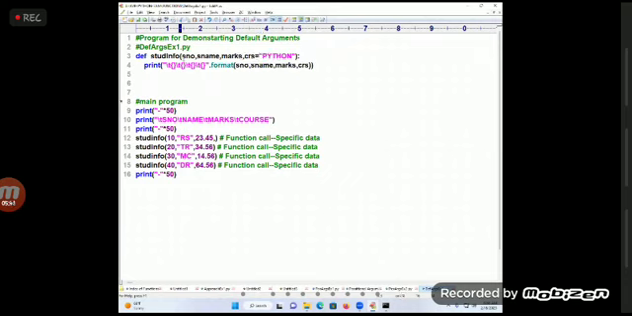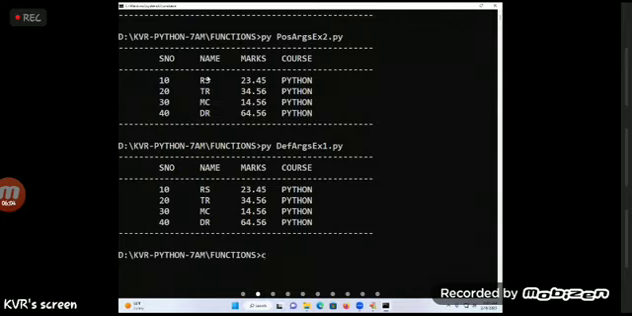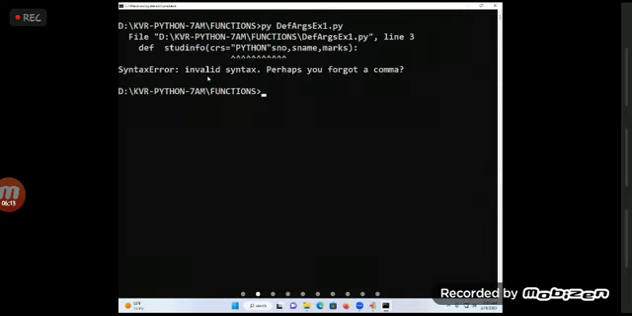Default argument. And SNO, S name, marks are called what? Positional argument. Which one am I using first? You try to use CRS is equal to Python in the beginning. This is a rule, my dear students. You use it in the beginning and see the error now. What is that error? Non-default argument follows default argument. Non-default arguments means positional arguments. You try to run it, see the error.